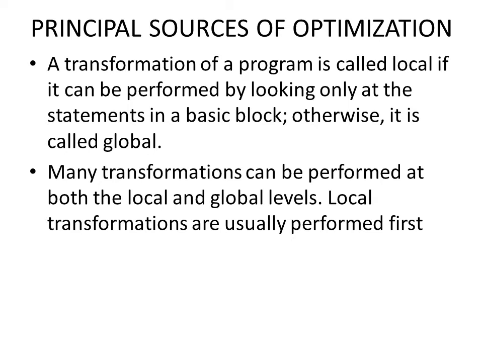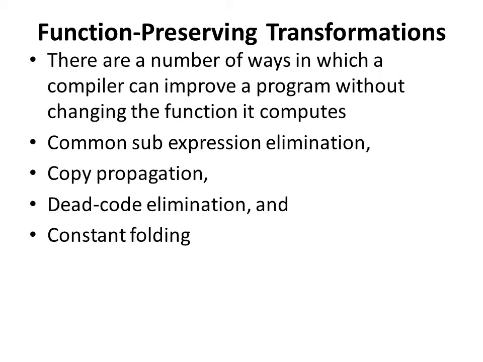Principal sources of optimization. A transformation of a program is called local if it can be performed by looking only at the statements in a basic block. Otherwise, it is called global. Many transformations can be performed at both the local and global levels. Local transformations are usually performed first.